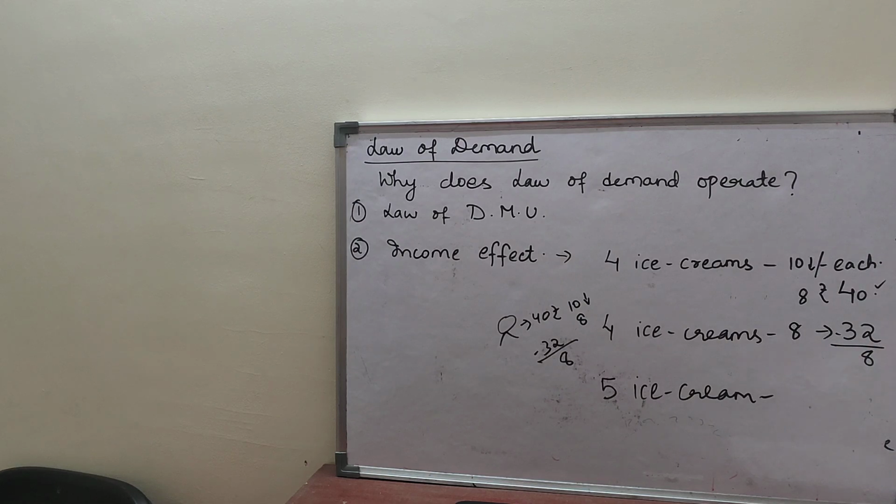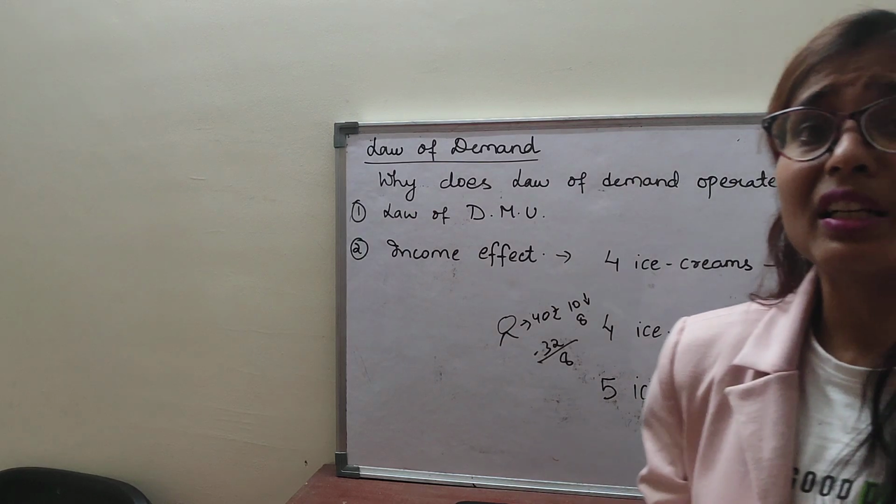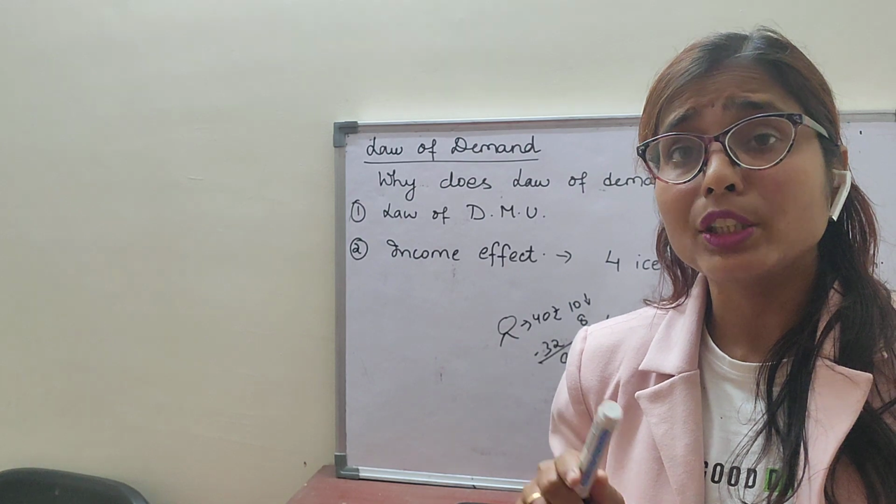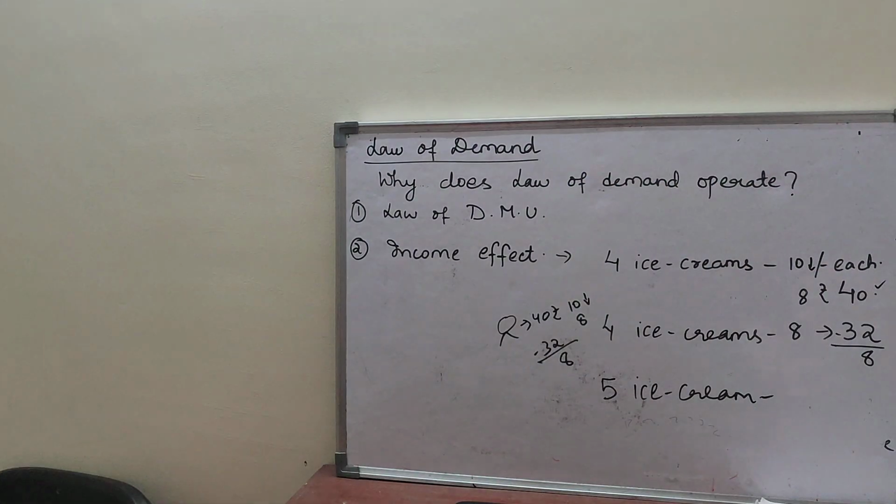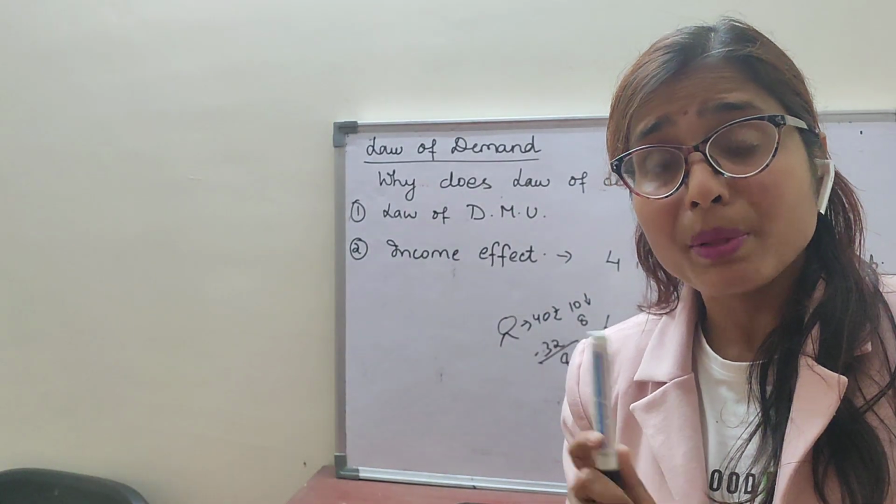That means you can save either 8 rupees or you can spend it for buying 1 more ice cream. Clear? So this is the income effect. So remember one thing. Income effect is related to change in income caused due to change in price, not due to change in money income.